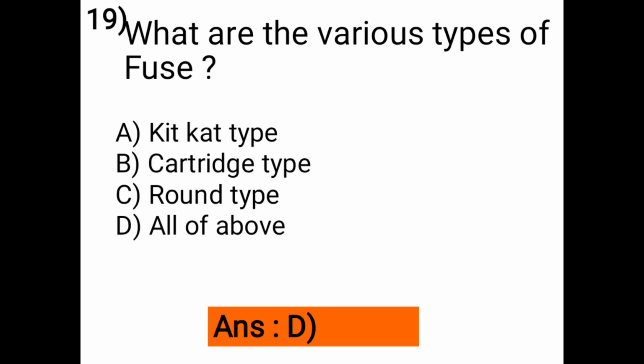Next question is, what are the various types of fuse? A is Kit Kat type, B is cartridge type, C is round type and D is all of above. So the correct answer is option D, all of above. Means all the types of fuse are used. Kit Kat type is also a fuse, cartridge type is also a fuse and round type is also a fuse. So correct answer is option D, all of above.